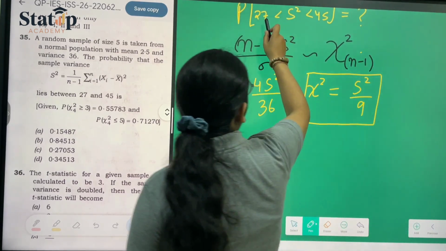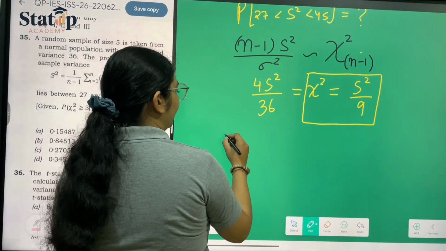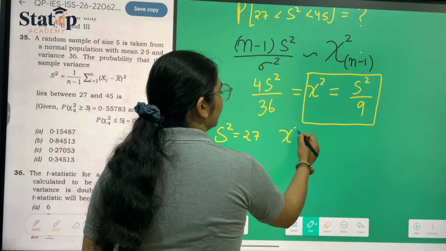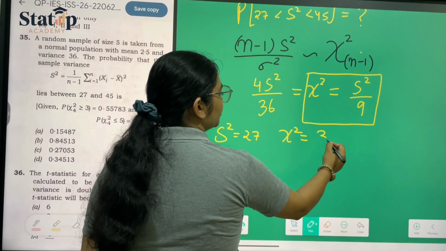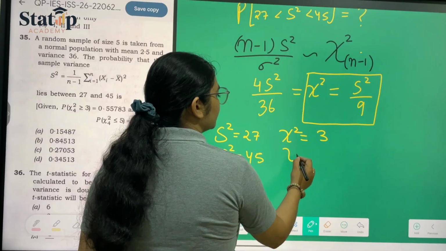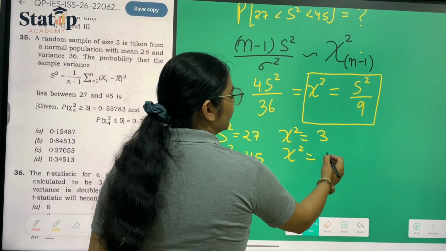So if s square is equal to 27, then chi square becomes 27 upon 9, which is 3. And if s square is equal to 45, then chi square becomes 45 upon 9, which is 5.